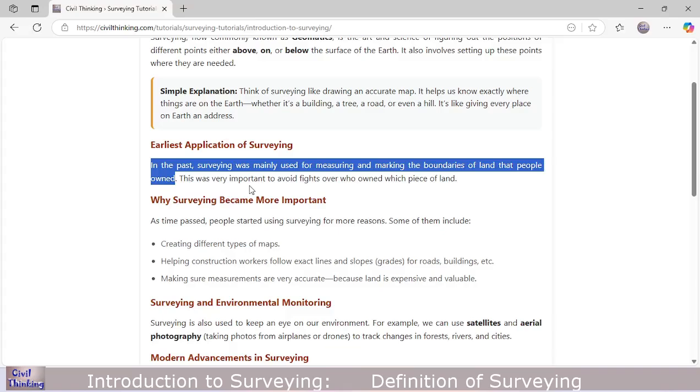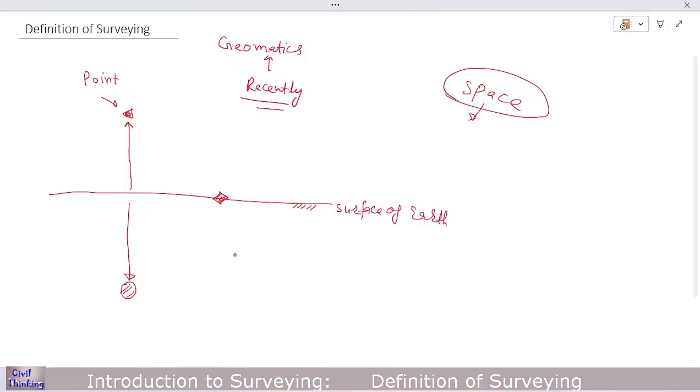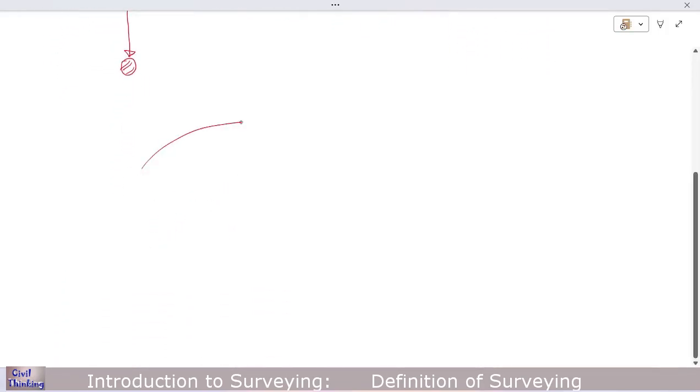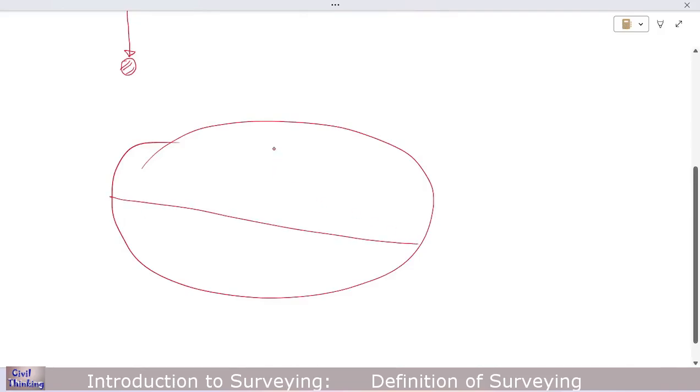Because, for example, some people own land, they needed to mark the boundary. If I show it here, let us say this is land, and we divide it into maybe these four parts. This land is owned by person A, this slice of land is owned by person B, this slice by person C, and this by person D. The earliest application was that people needed to mark these boundaries.